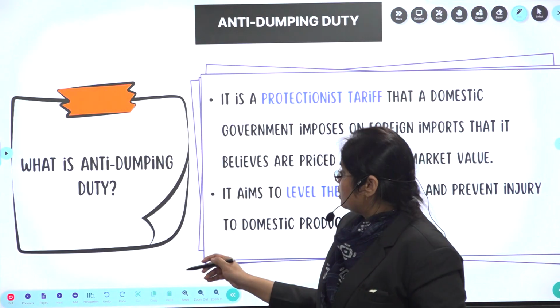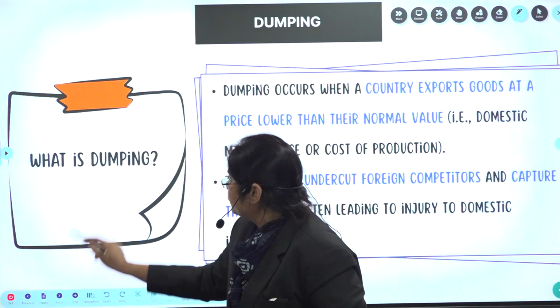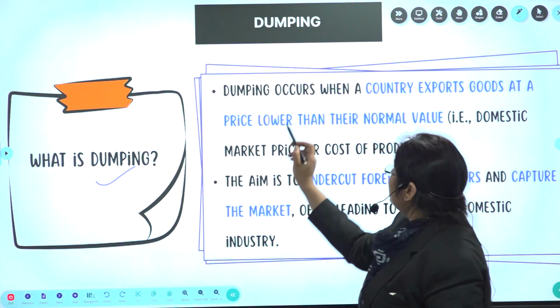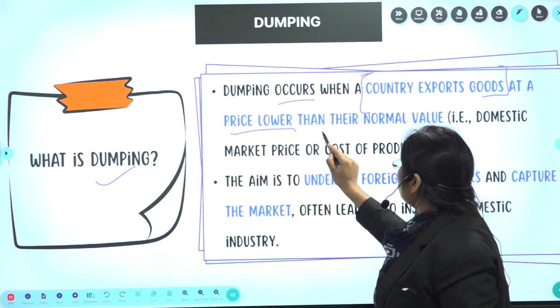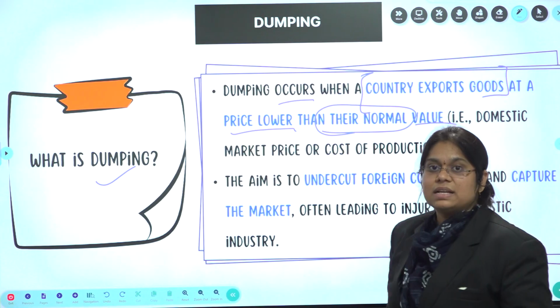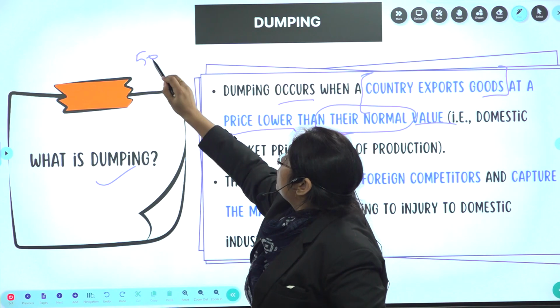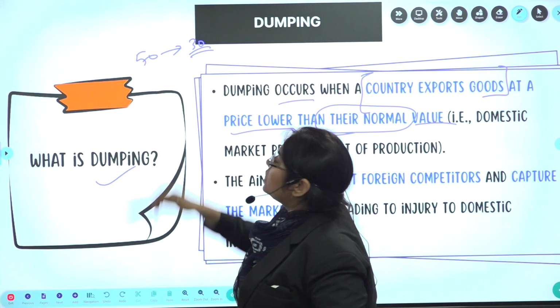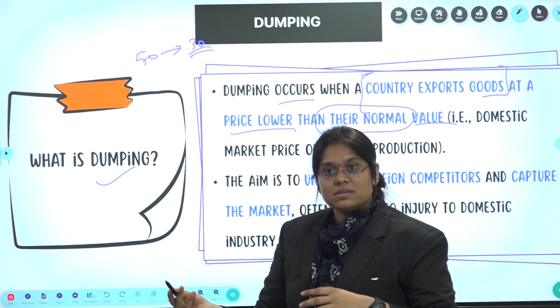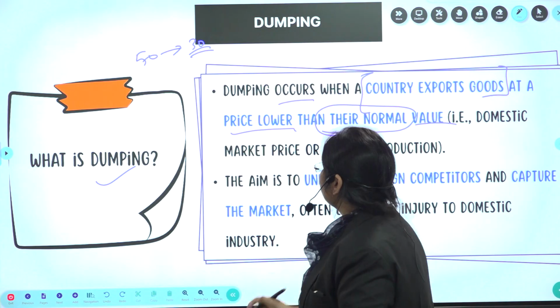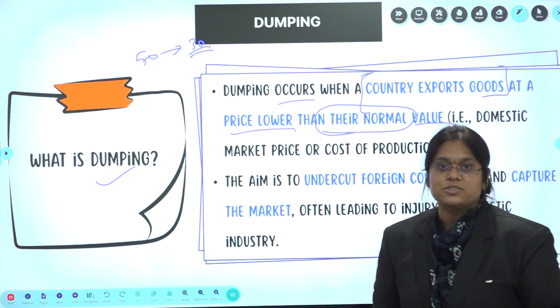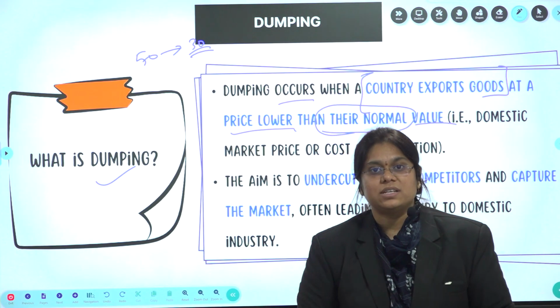Now let's see, basically what is dumping? Dumping occurs when a country exports goods at a price lower than their normal value. That is, in their country it is 50, but when it goes to another country they sell it for 30 rupees. Why? Less price, more number of purchases. In that case, what will happen in their country? What will happen to the foreign countries?